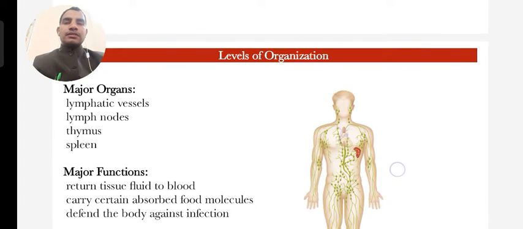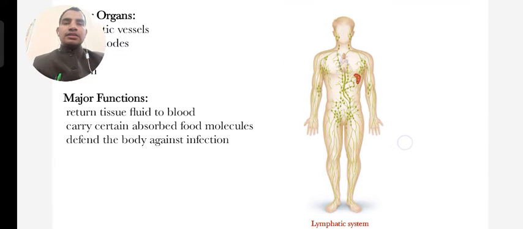Then there are lymphatic vessels, lymph nodes, thymus, spleen, etc. Their major function is to return tissue fluid to the blood, carry certain absorbed food molecules, and defend the body against infection.